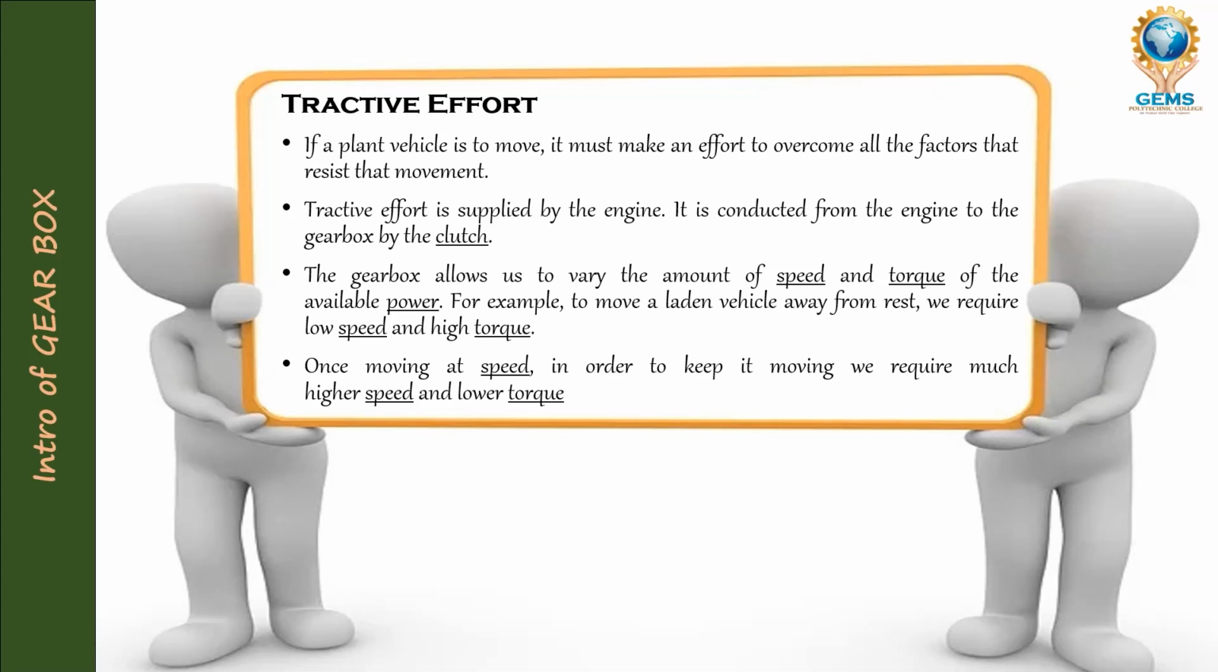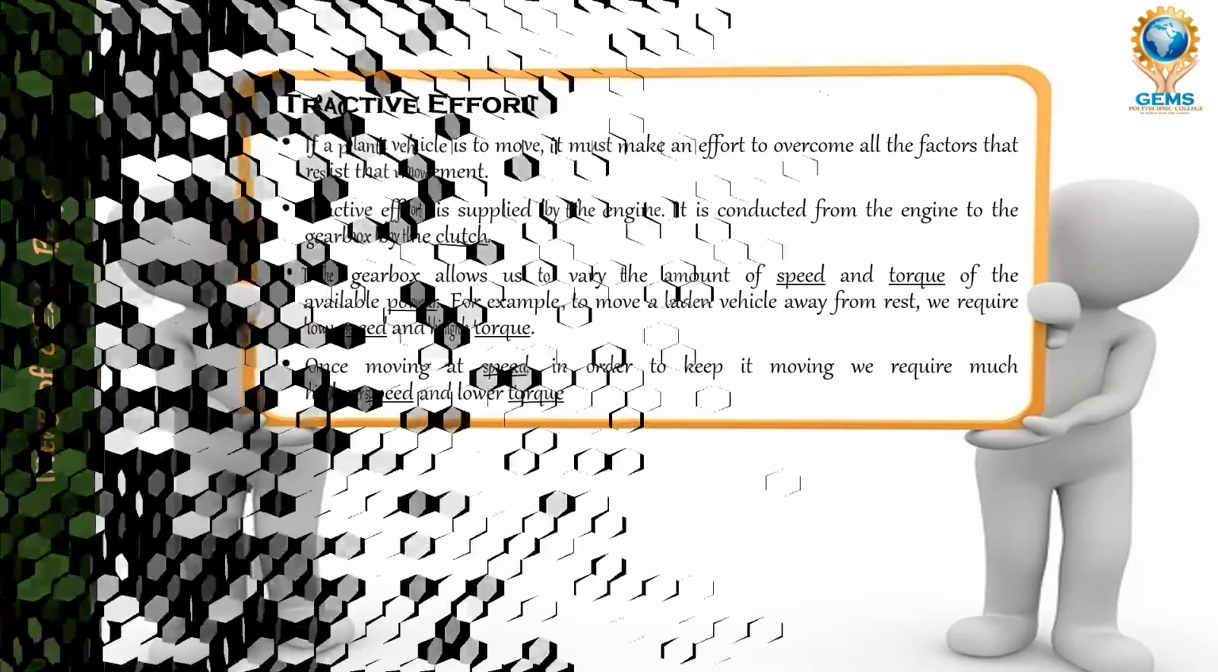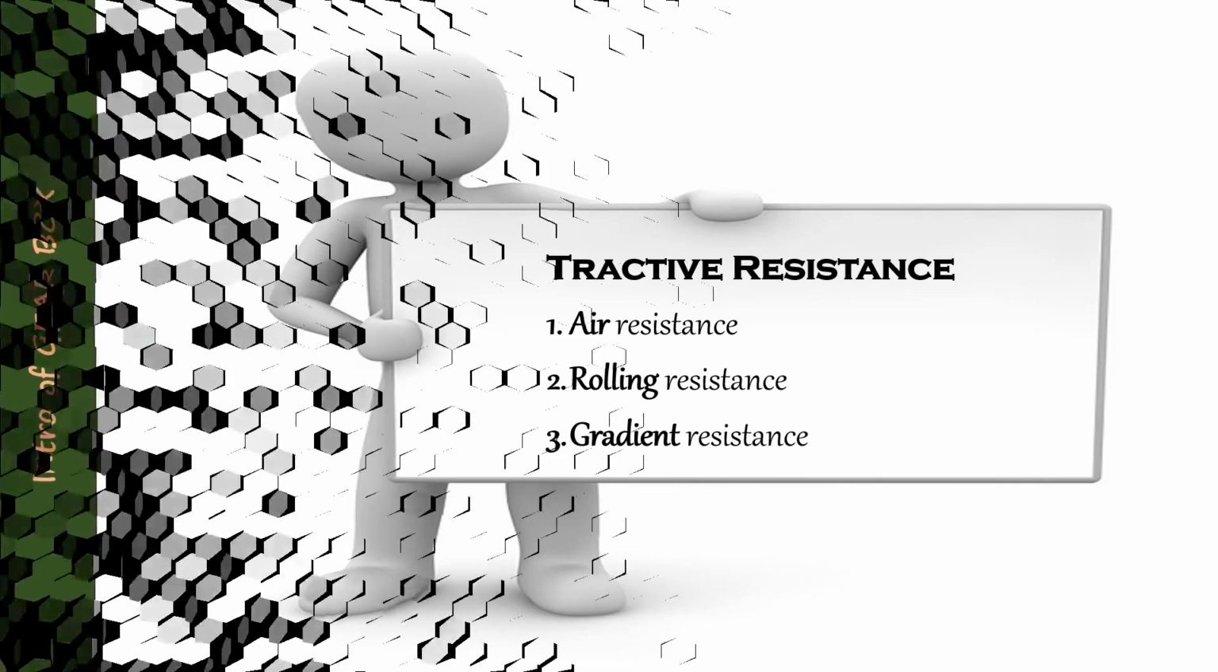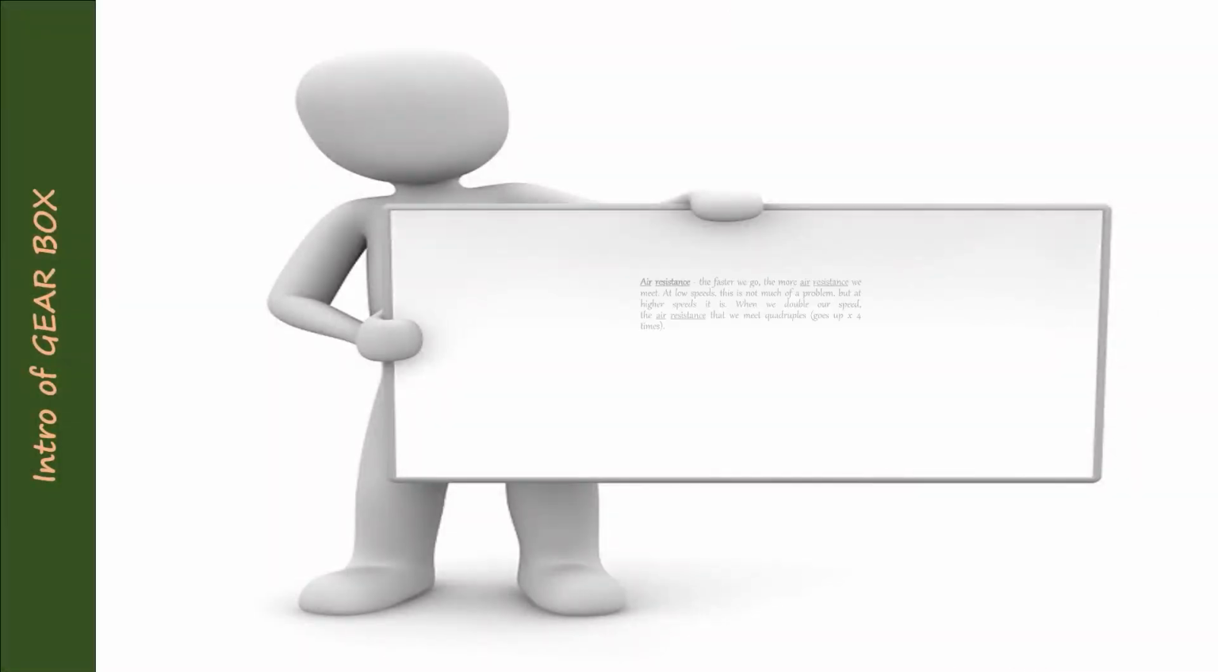And next we are going to see about tractive resistance. There are three types of resistance. One is air resistance, number two rolling resistance, and number three gradient resistance. One by one we will see. The first one is air resistance.